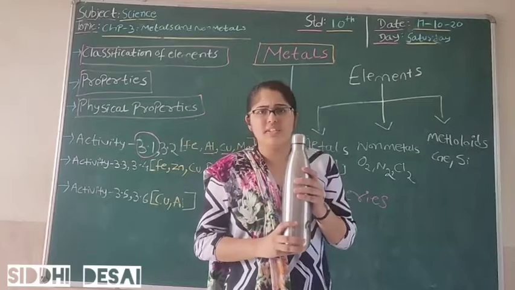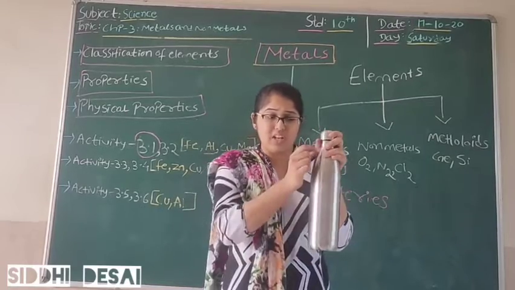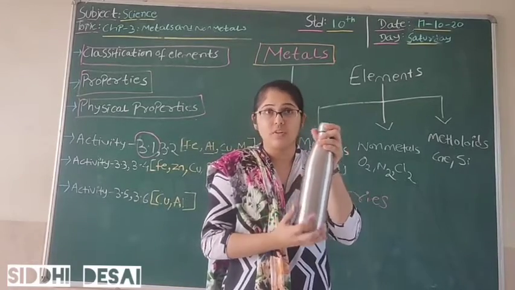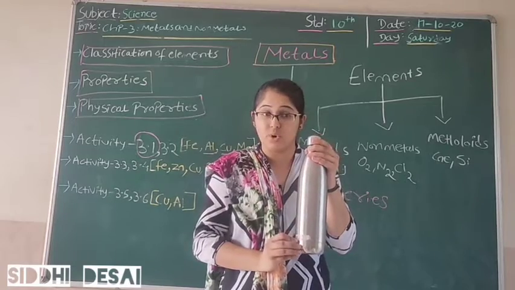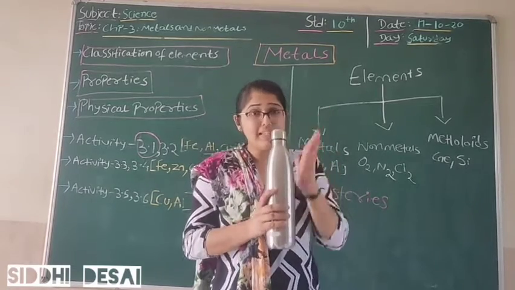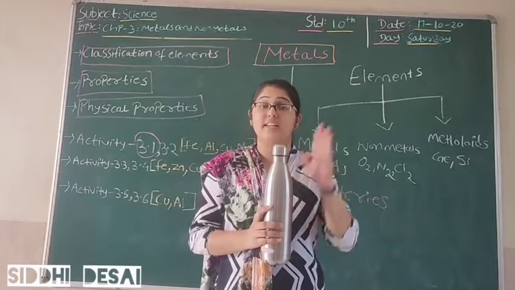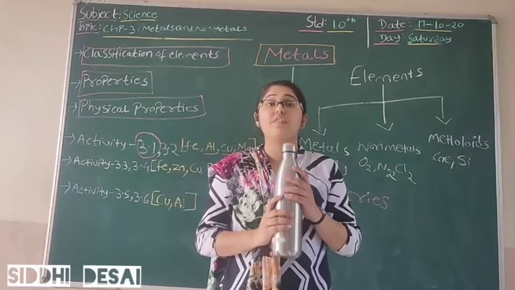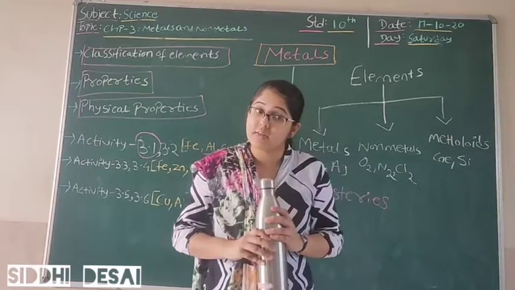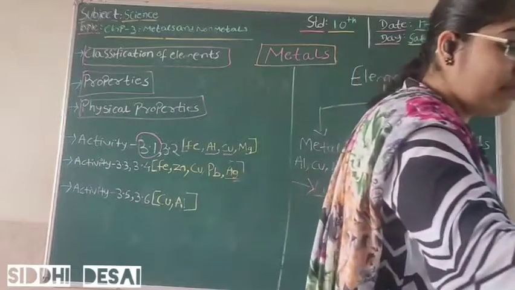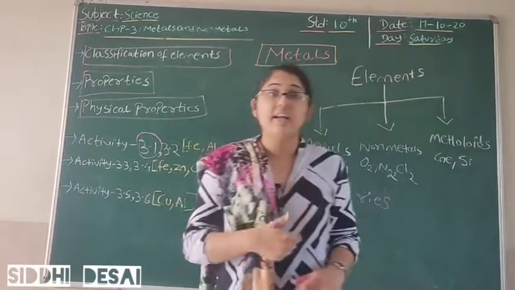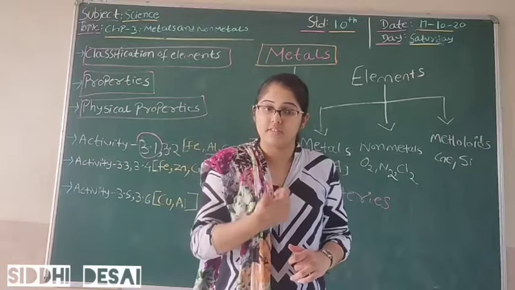You might be using this bottle. If you see, this bottle is also shiny. You can see the shiny appearance on this bottle, and this shows that metals have the property of luster. And luster means that metals have shiny surfaces.